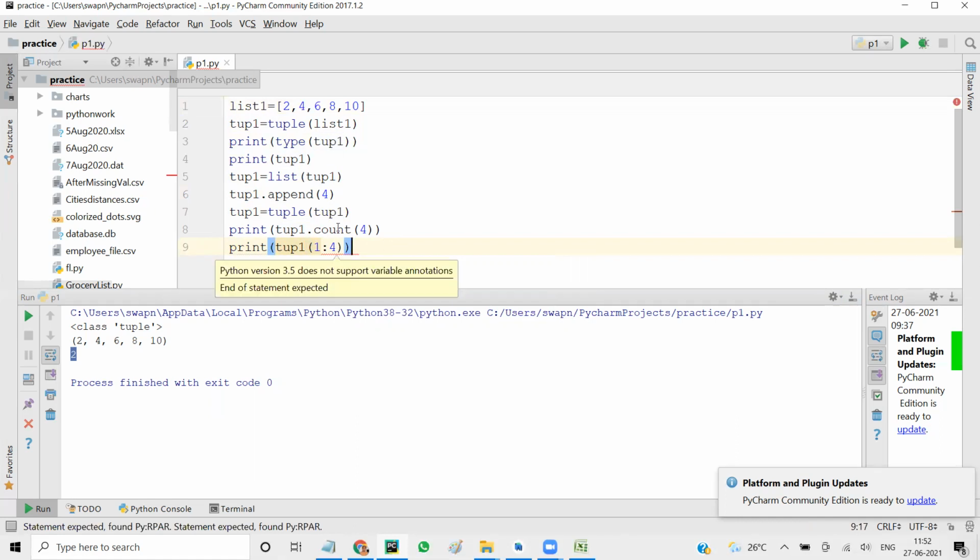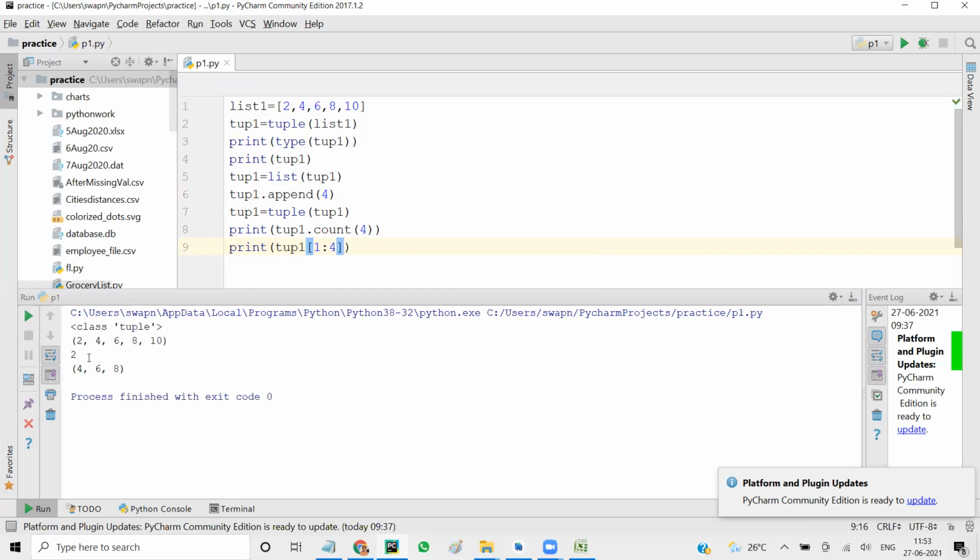What did I do? Indexing is always square brackets. I was wondering why it's giving a red line. Indexing is always square brackets. So when you run it, you get 4 6 8. So indexing is exactly the way you do it in a string or in a list. Indexing is absolutely no problem, so that's why we are not getting into it. We have seen it in string, we have seen it in list also. So this is how you do indexing.